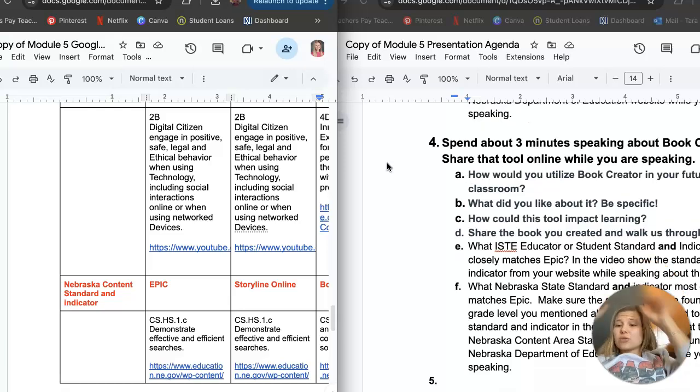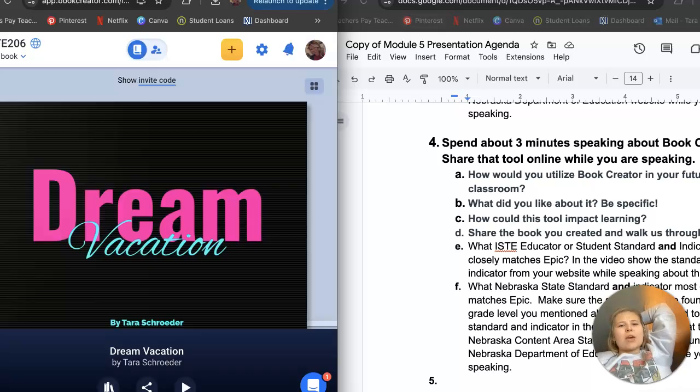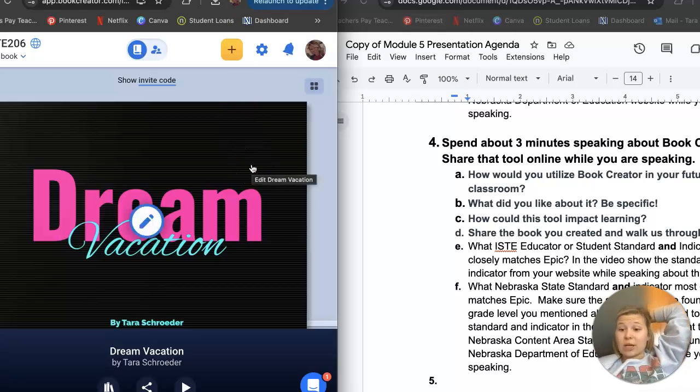And then the last resource that we talked about this week is called Book Creator. It was kind of fun, actually. At first I was getting frustrated because I couldn't figure out all the stuff to it. But once I got it figured out, it was actually really fun. I would utilize Book Creator in my future classroom by giving this as an assignment for the kids.